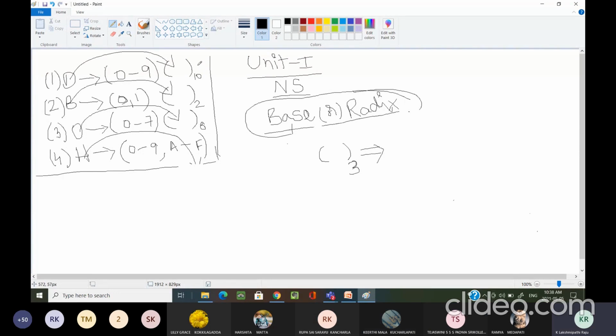Here I am clearly mentioning that if the base is 10, I can say it is a decimal number system. If the base is 2, it is a binary number system. If the base is 8, it is an octal number system. If the base is 16, it is a hexadecimal number system. For this number system, we don't have any name, but by using this base, this is a base 3 number system.